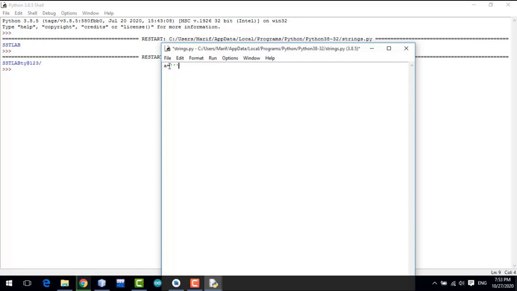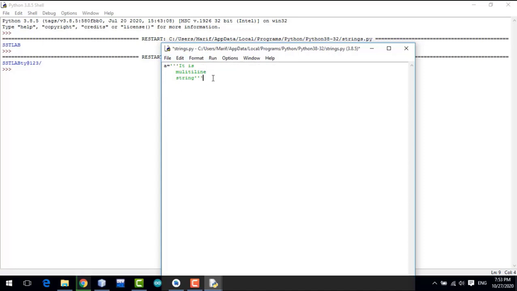So if I write here, it is a multi-line string, and if I write it like this, it is a multi-line string. Here you can see that there are three lines, but it is a single string.